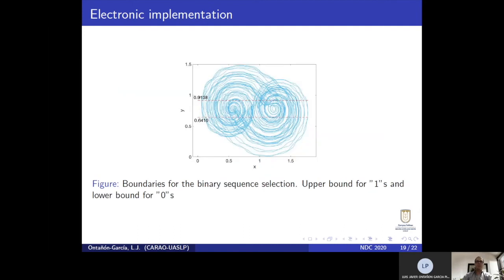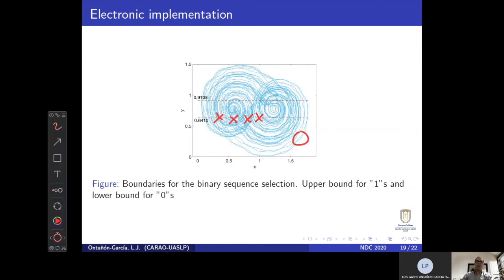Taking into consideration these histogram values, we decided to introduce a lower and an upper bound to convert transitions between them into zeros and ones, respectively. In this case, the location of the bounds was selected with the median value of the histogram of the Y data presented earlier. The idea is as follows. Any trajectory crossing the lower bound will be considered as a value of 0, and any trajectory crossing the upper bound will be considered as a value of 1.